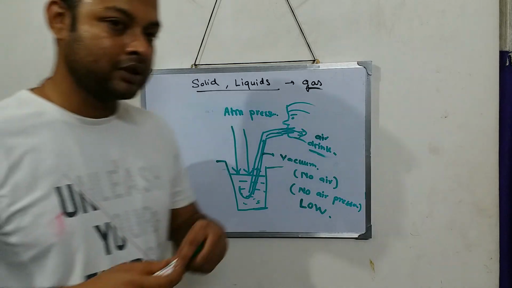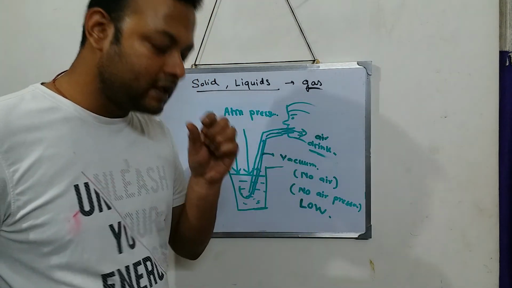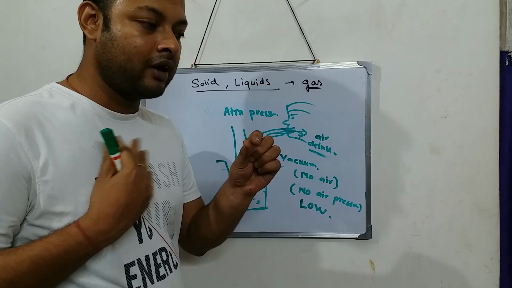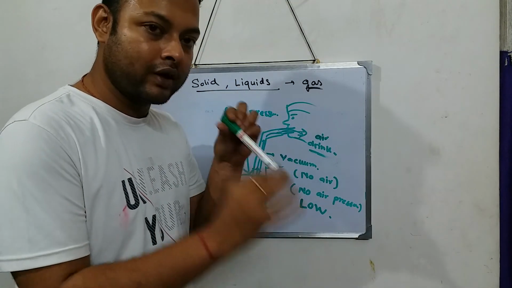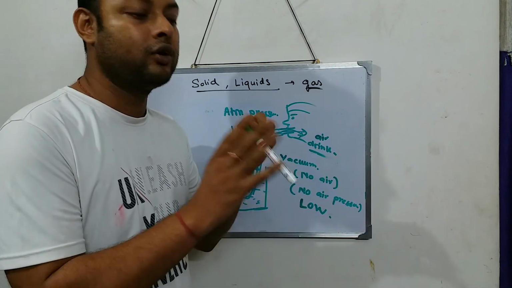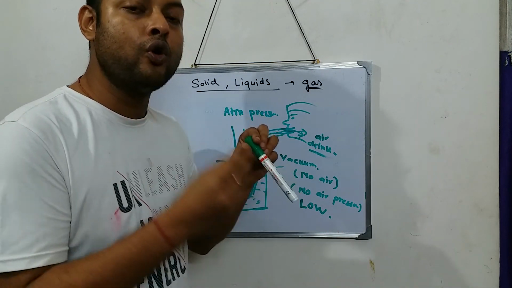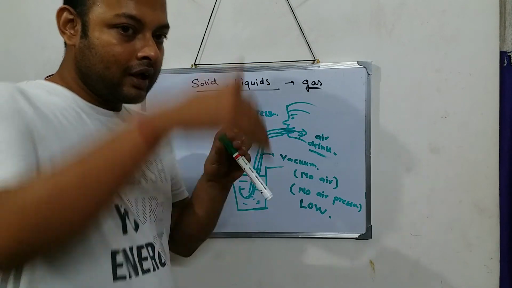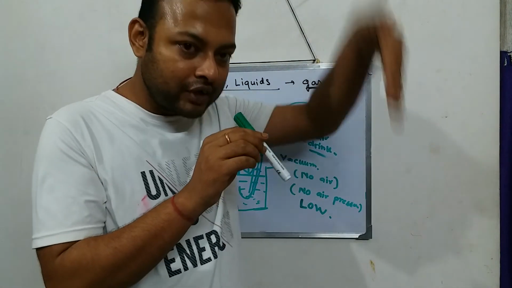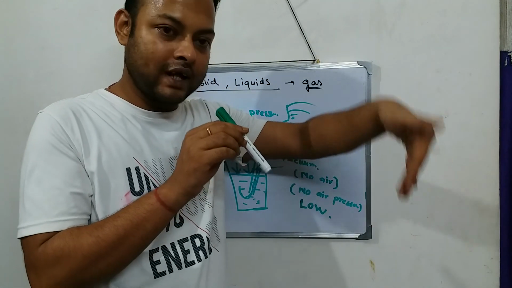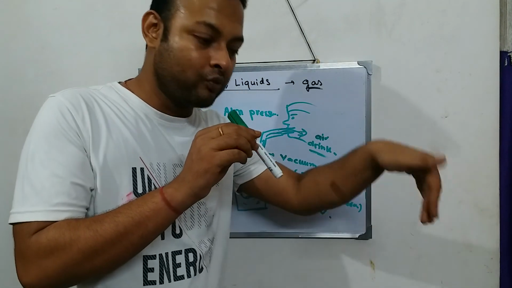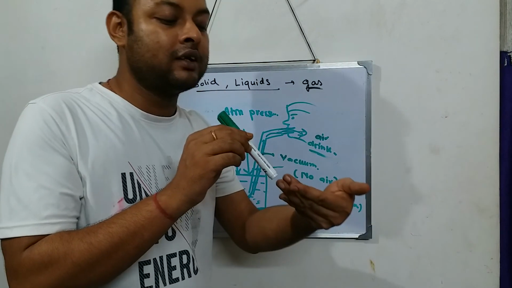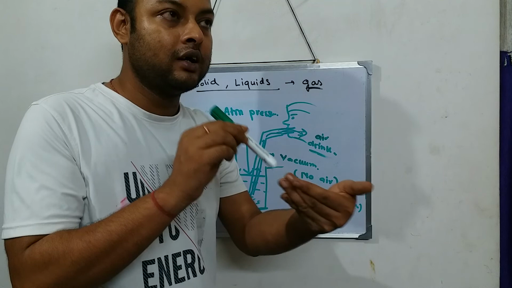So what happens? I am just recollecting. First you sip it. As you sip it, all the air goes inside your lungs. So right now in the straw, what is there? No air. No air means what? No air pressure. So in the straw, no air pressure. But atmospheric pressure is acting on the drink, and that atmospheric pressure will force the drink to come inside the straw.